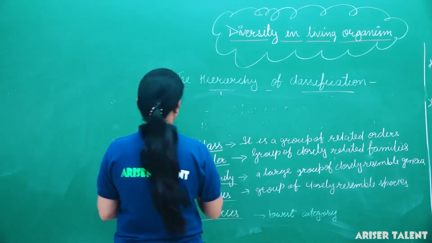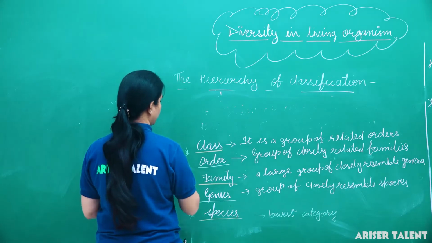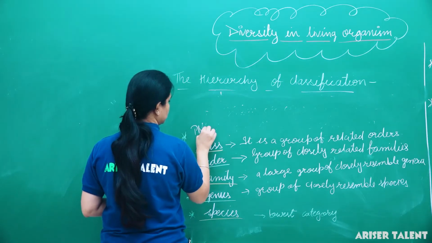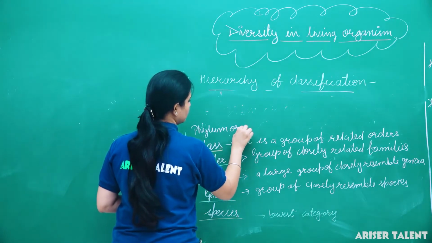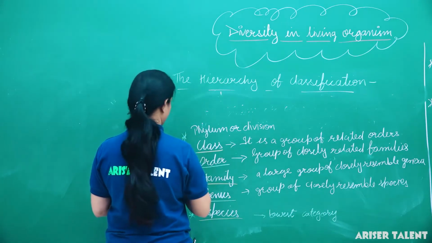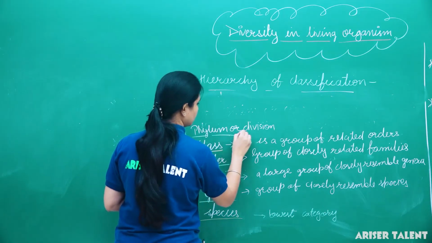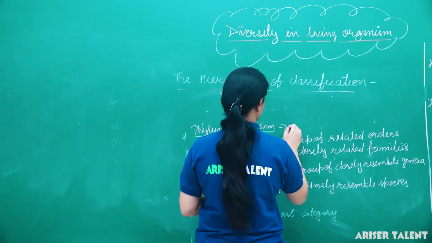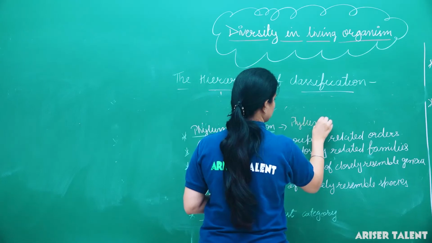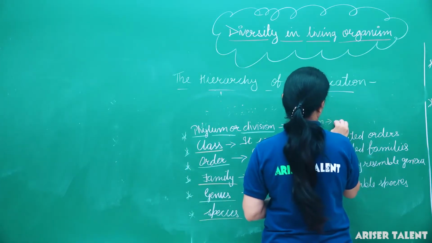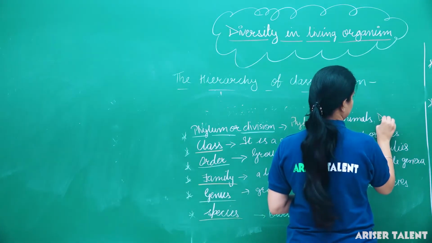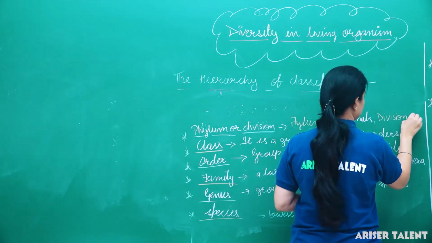So above the class comes phylum for animals, or division for plants.